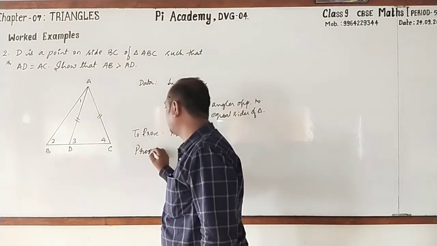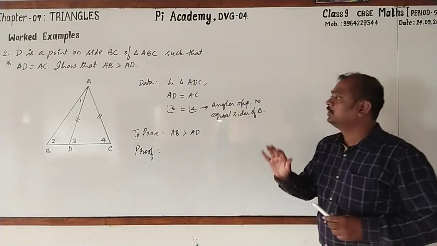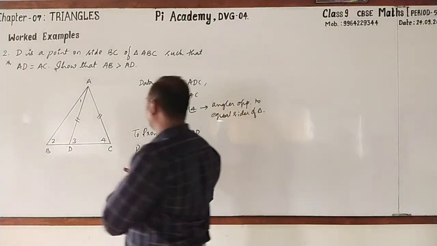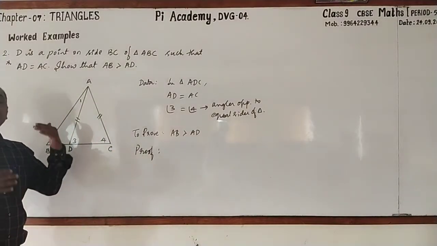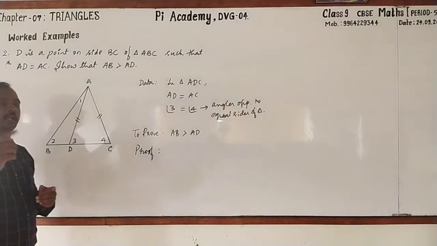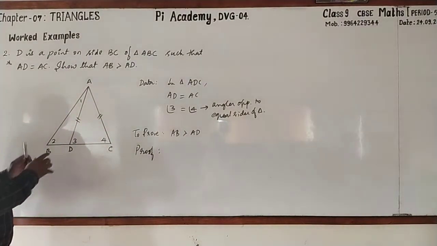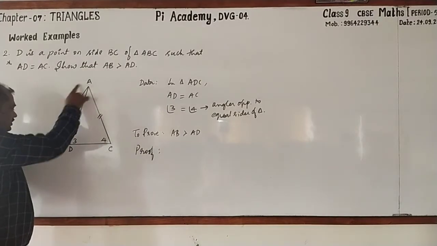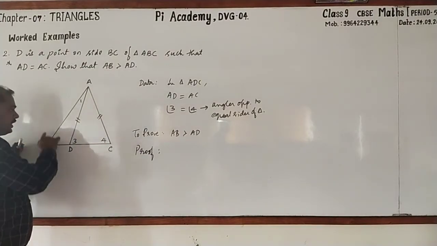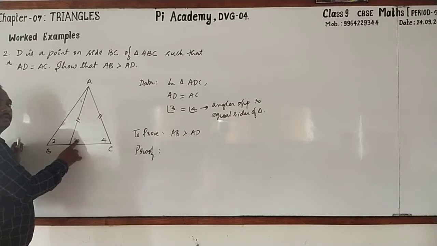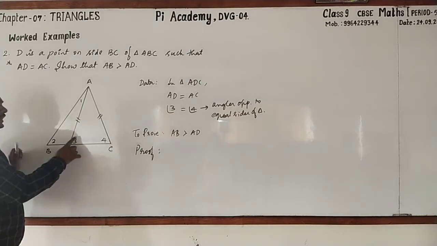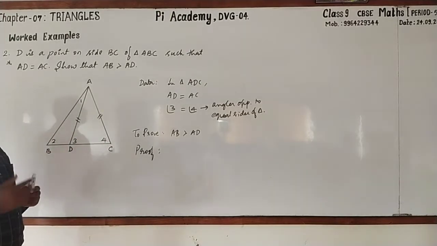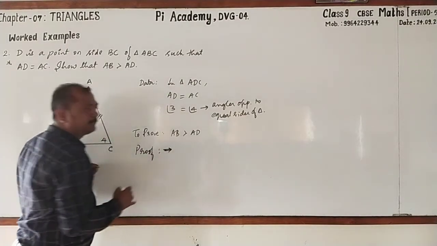Now, let us go for proving this. Proof. Now, just don't go for writing. Keep observing whatever I am writing. Even you just go for listening to my explanation carefully. Look here. Here I go for taking the triangle ABD. In triangle ABD, what do you call angle 3? Yes, you are right. It is an exterior angle. And we all know that an exterior angle is equal to the sum of its interior opposite angles. Right? According to the exterior angle property.